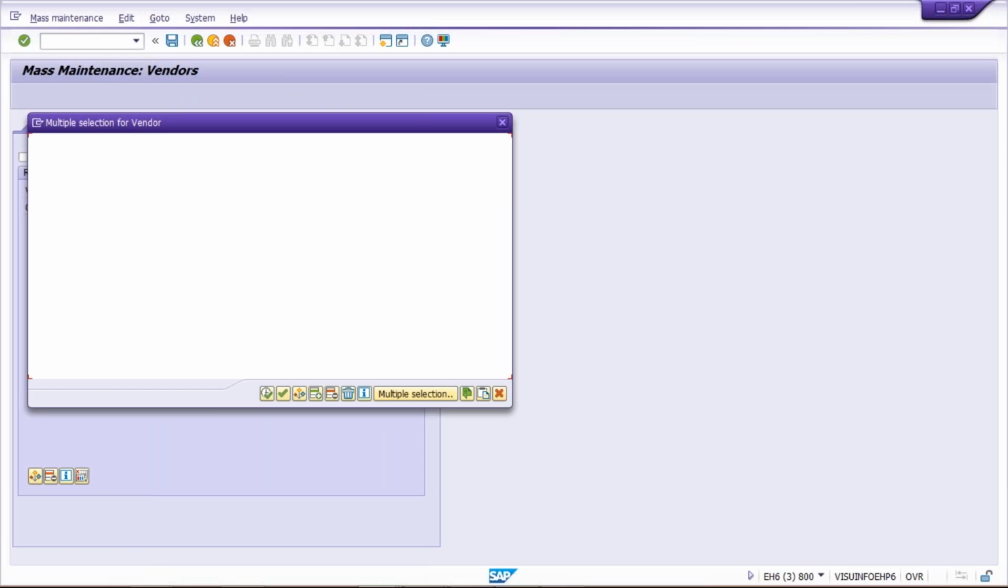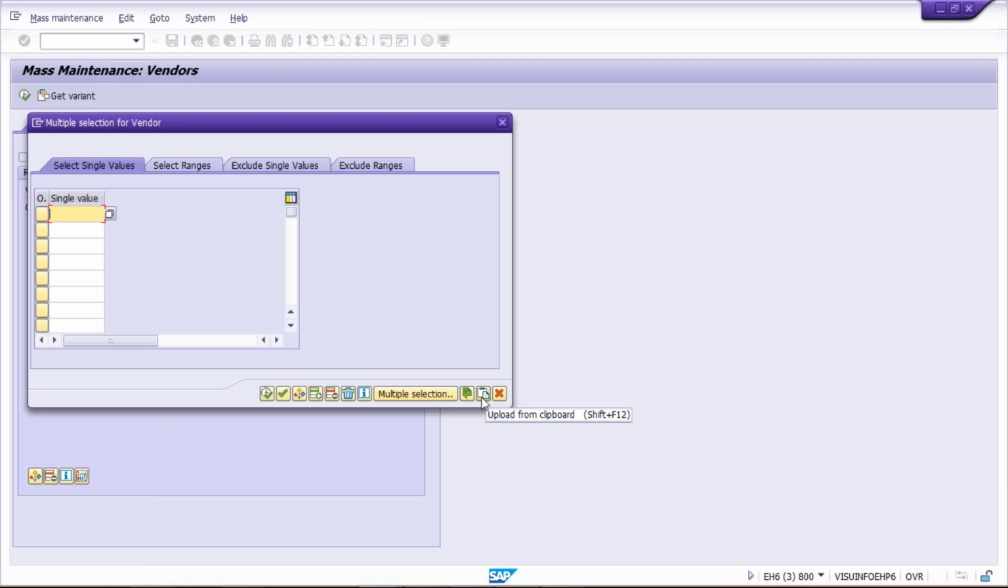Click here for multiple selections, and you need to click on upload from clipboard. So just click here. Now, since we are having only 4 vendors, that is why only 4 vendors are appearing. If you're having 400 vendors, that is also going to be copied in the same way, and all vendors are going to be pasted automatically. Even if you're having 4,000 vendors, it is going to be copied in a similar way and pasted. Now click on execute button.